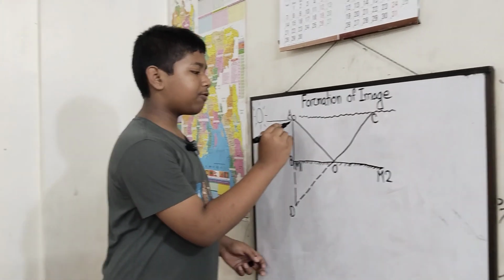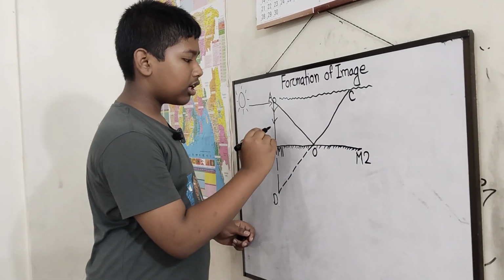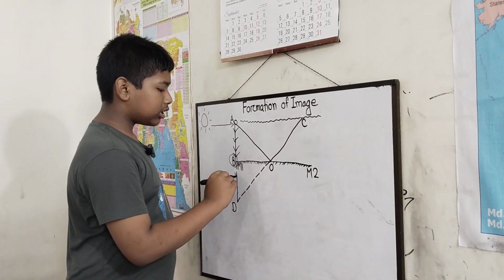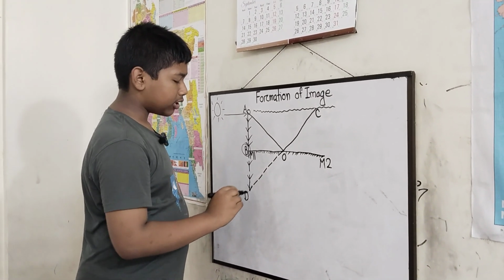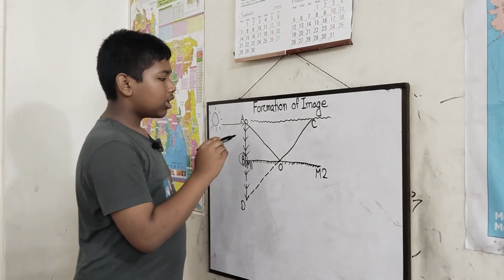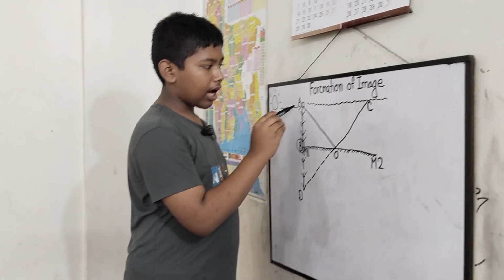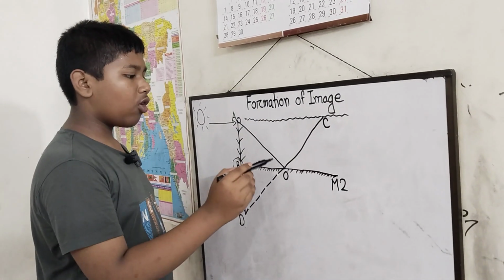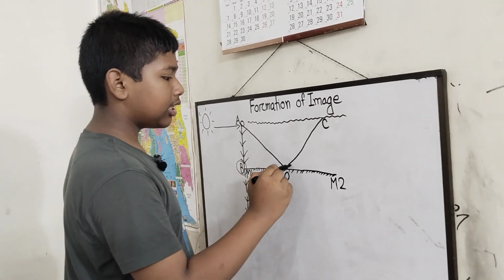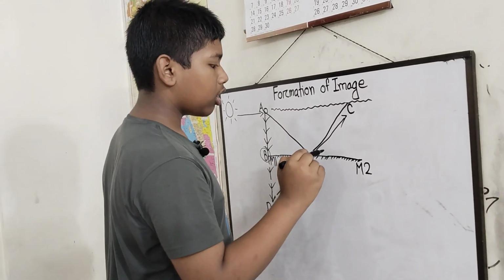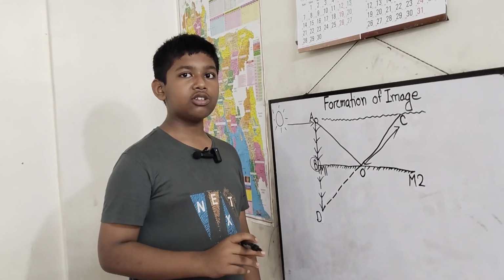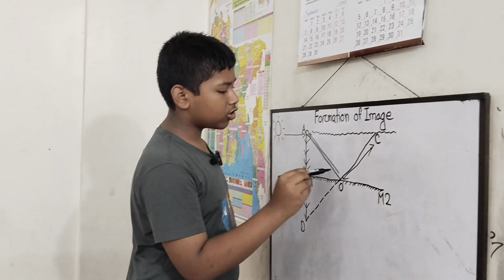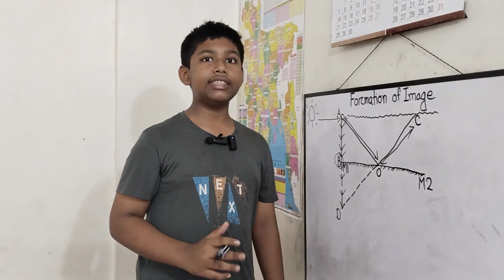You see, a light ray from this place gets reflected down into the mirror and intersects at B. Then it goes further down and meets a point. Then we see that the ball has another ray which meets the point O. After that, O reflects it to C. So this is the reflected ray. The ray that gets reflected after regular reflection is called the reflected ray, and the ray that falls onto the mirror or onto any object is called the incident ray.